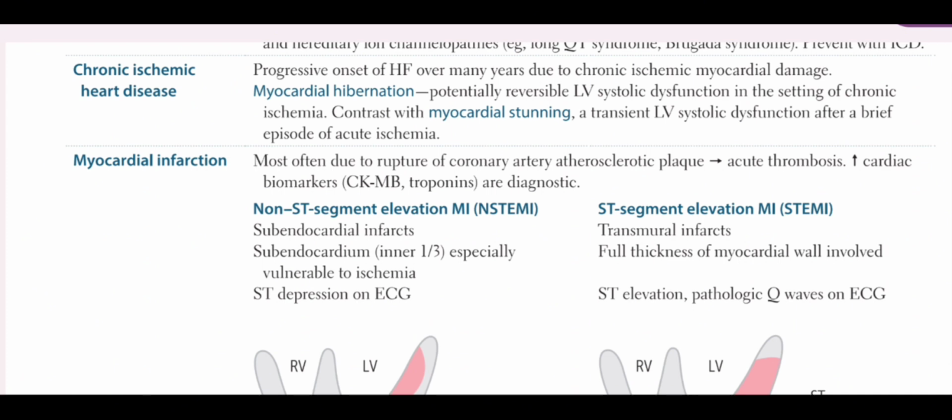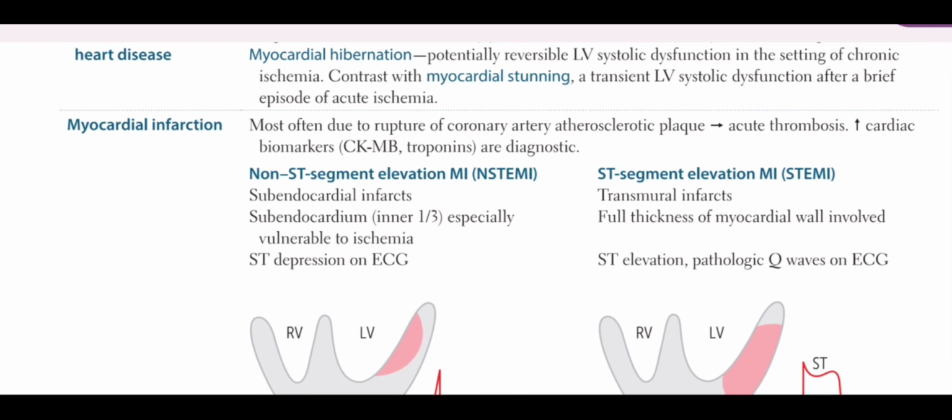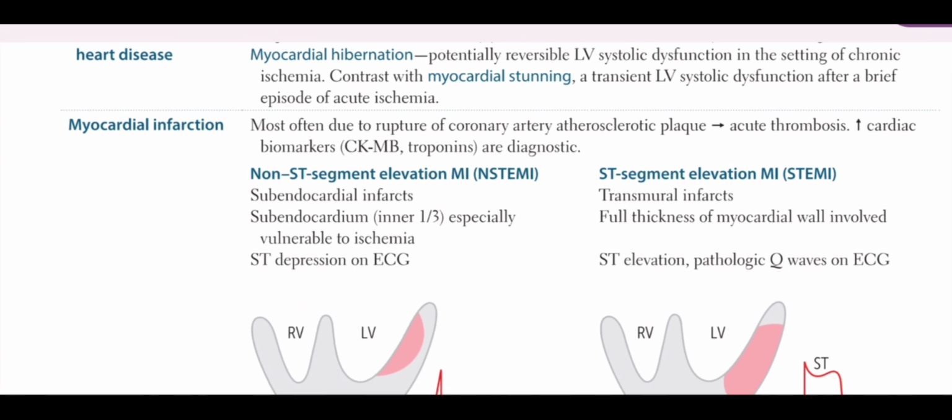Then we have myocardial infarction. Myocardial infarction is most often due to rupture of a coronary artery atherosclerotic plaque, that is the unstable angina. So when there is unstable angina, that is most likely due to thrombosis of the coronary arteries. When more than 90% of blockage has occurred, it results in insufficient blood supply to the heart. It causes ischemia of the heart and an increase in cardiac biomarkers such as CK-MB and troponins.